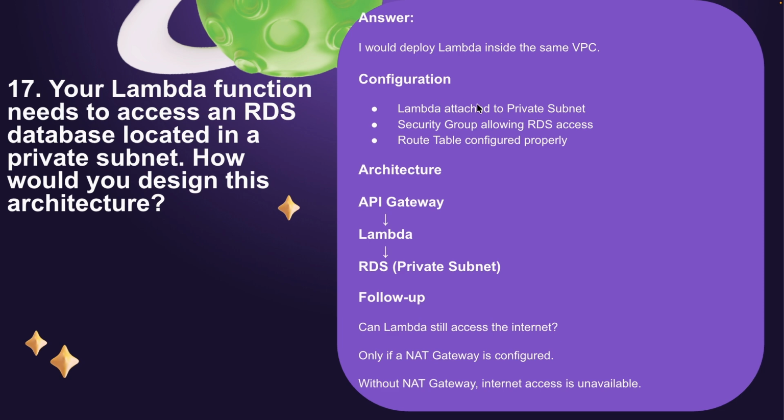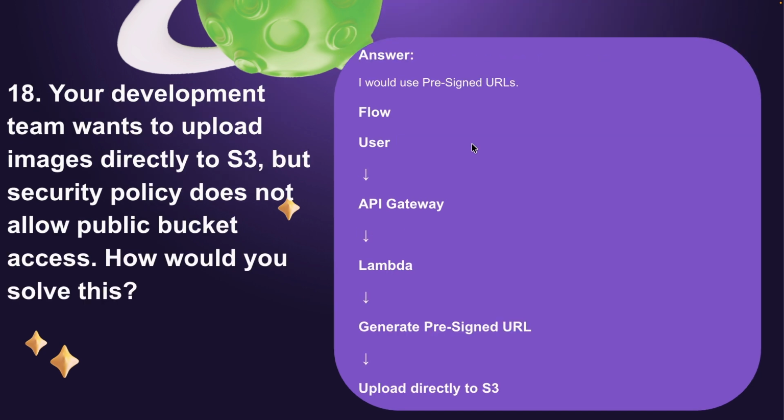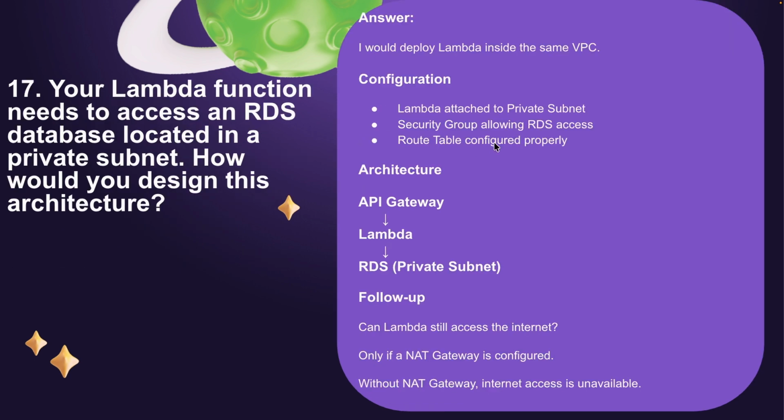Basically, we have to attach the Lambda function inside the VPC, and then allow the security group for RDS access, and configure the route table. The architecture will be API Gateway, then Lambda, then RDS, and this complete architecture will work as a backend with database.